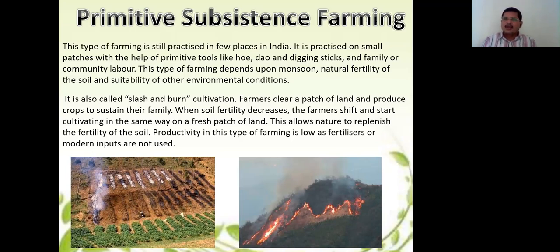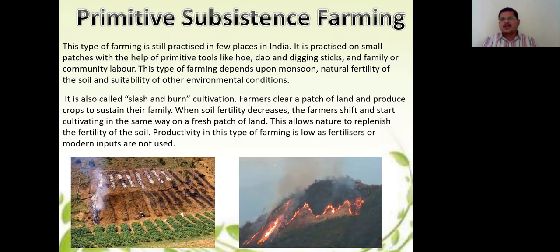This type of farming only depends on the monsoon, that is the natural rain, natural fertility. They won't use any pesticides, insecticides or any other material for the soil. So they use as it is, whatever the soil has, the fertility that is used, and suitability of other environmental conditions. Means here completely these type of farmers are depending only on the nature and only with the available natural resources, and it is also called as slash and burn cultivation.